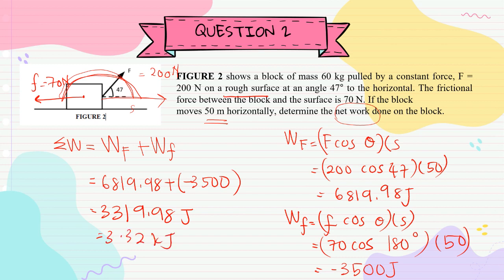Okay, sebenarnya kita ada force lain. Kita ada normal juga. Dan kita ada weight juga macam kita belajar chapter 4. Tapi kenapa kita tak tambah work done by normal, work done by weight? Sebenarnya kena tambah. Tapi macam kita dah bincang tadi, work done by normal and work done by the weight is 0 because they are perpendicular to the displacement.